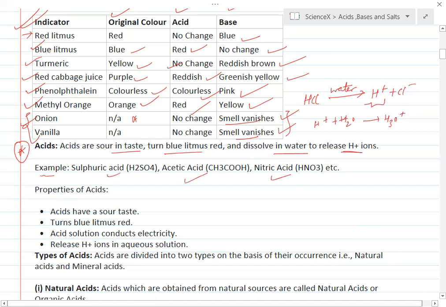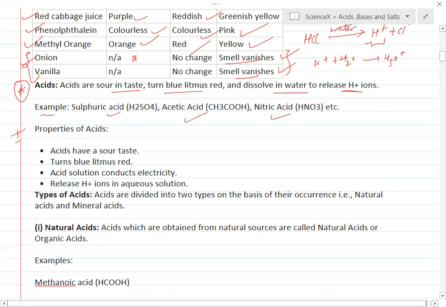There are some important properties of acids. Generally, acids have a sour taste. They turn blue litmus to red. Acid solution conducts electricity and releases H+ ion in aqueous solution. These are the properties; if they ask, you can write them. We can classify acids in so many ways.